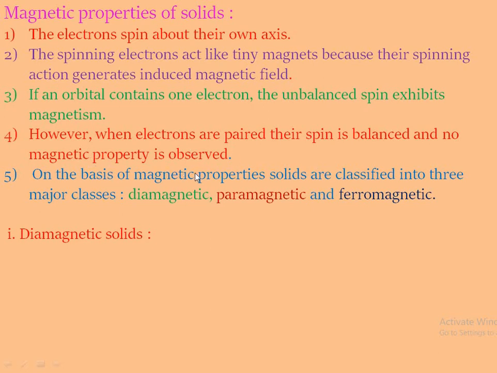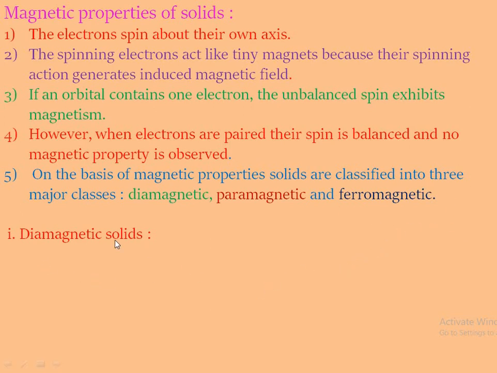If all the electrons are paired, then their spins get cancelled, because the upward and downward spins are opposite, and therefore no magnetic property is observed. On the basis of the magnetic properties, solids are classified into three major classes: diamagnetic, paramagnetic, and ferromagnetic substances.